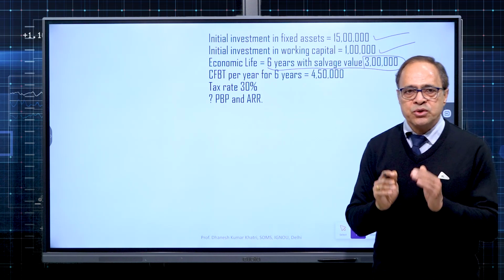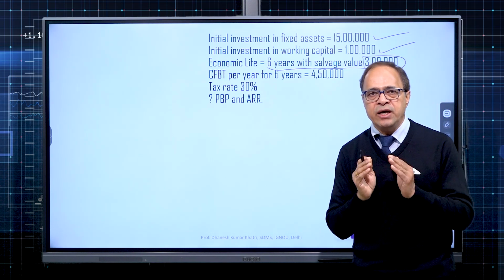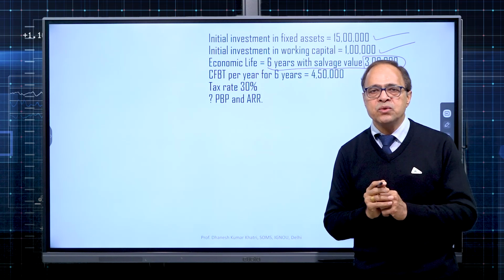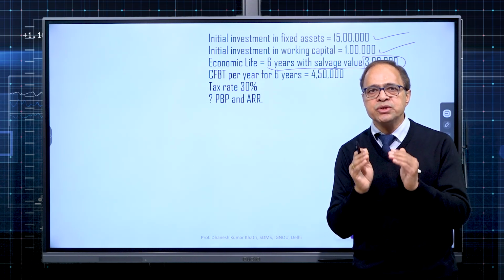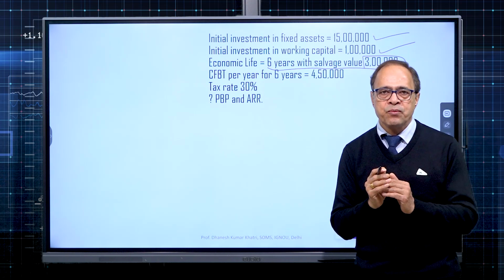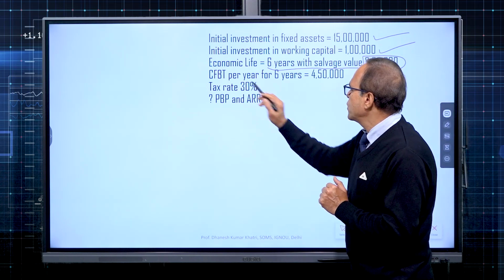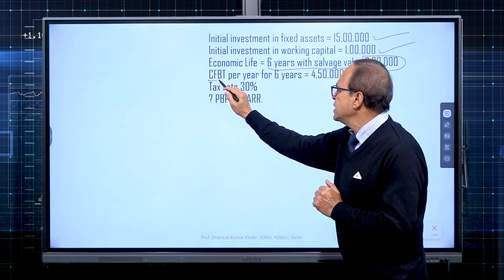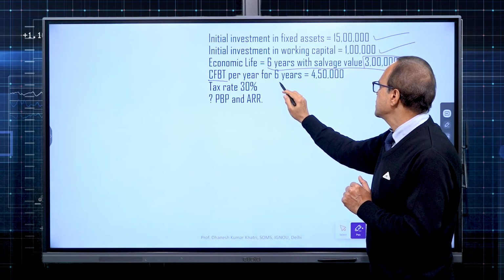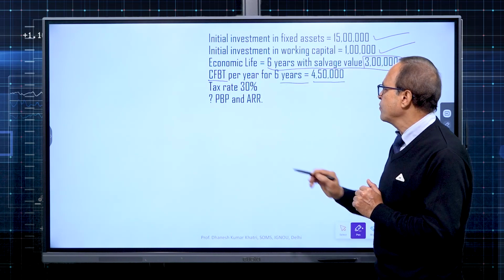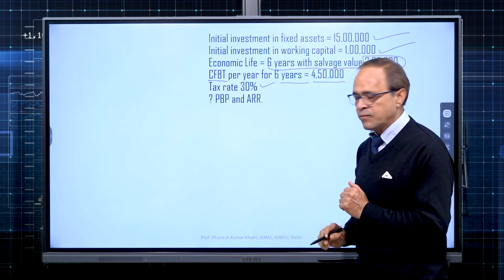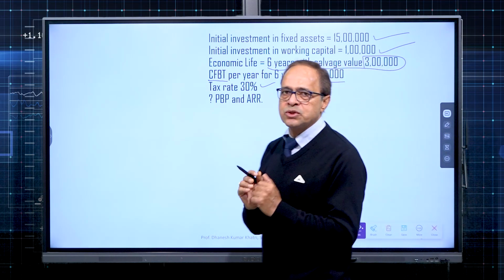That means project has a life of 6 years, at the end of which we are going to realize 3 lakh by selling the used assets, that is scrap value. Cash flow before tax, pay the attention, CFBT, per year for 6 years is 4,50,000 and tax rate is 30%. So how do we solve this numerical?